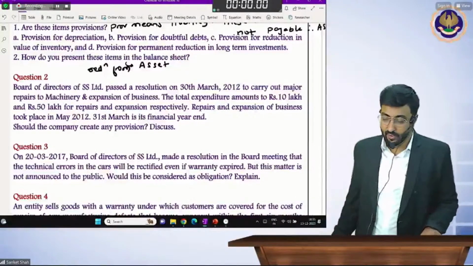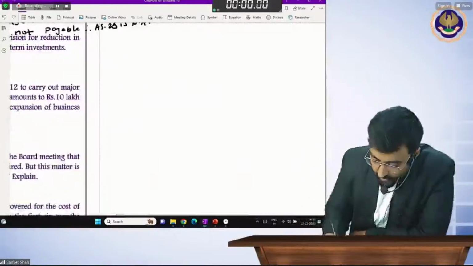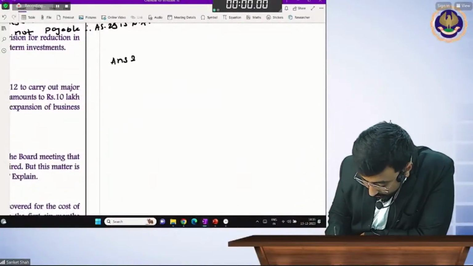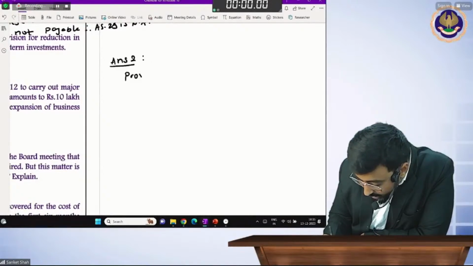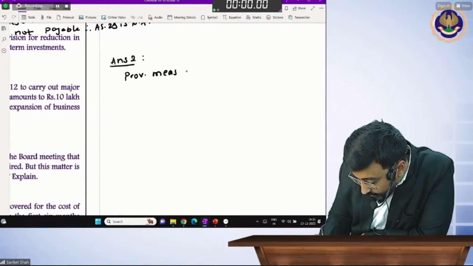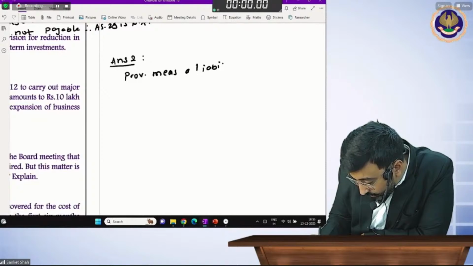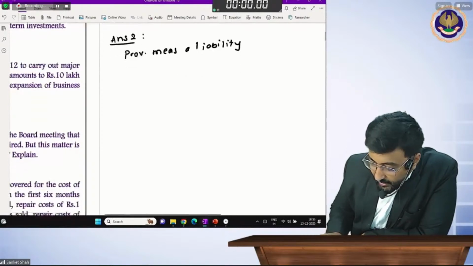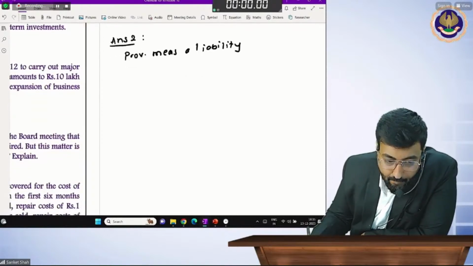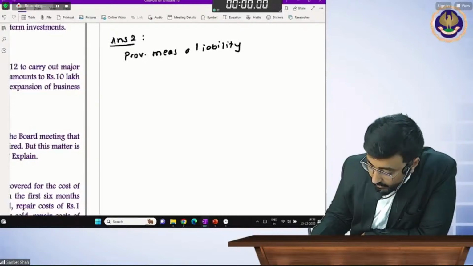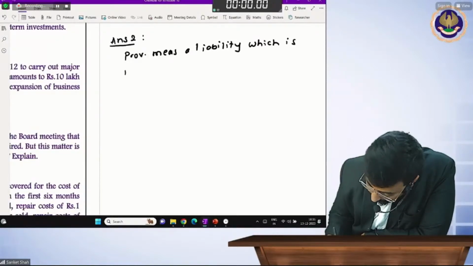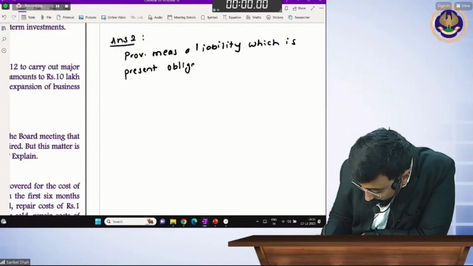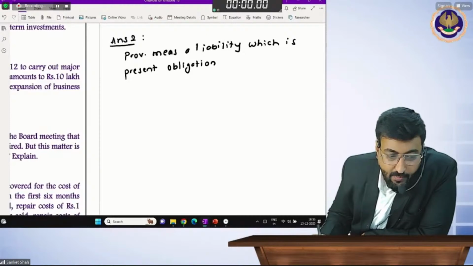See बेटा, क्वेश्चन 2 का आंसर लिख के देता हूं। Write down the answer. Provision means a liability, which is a present obligation.